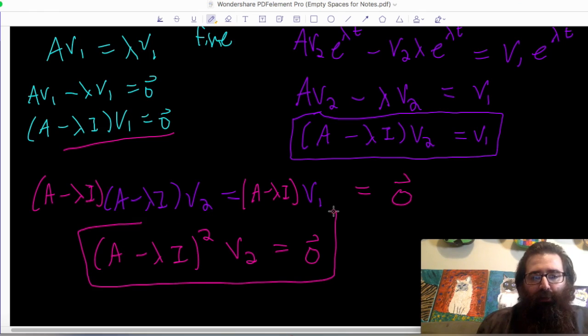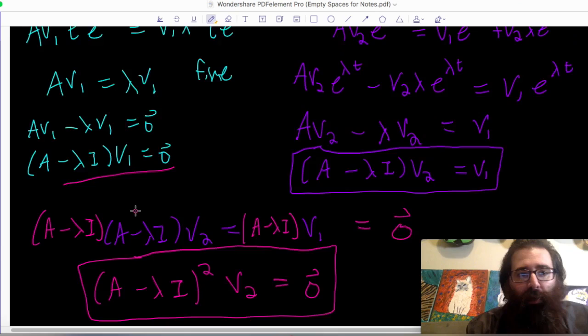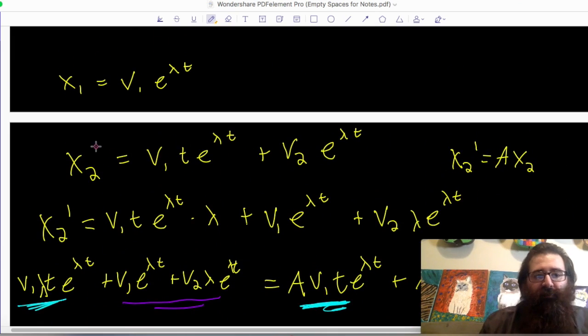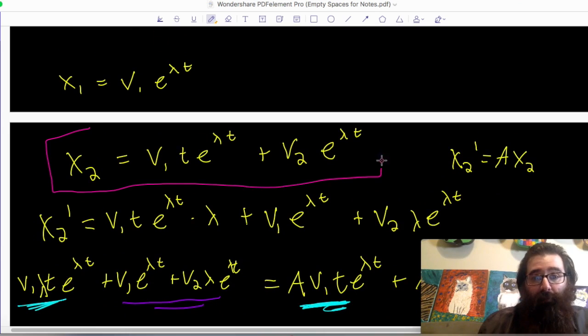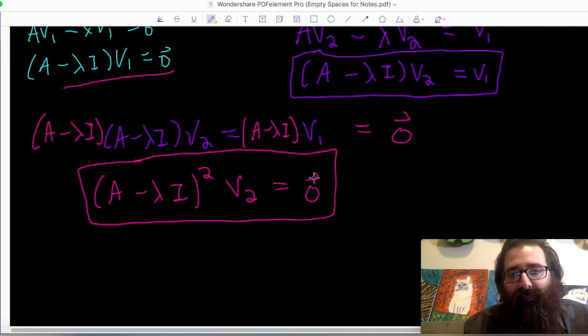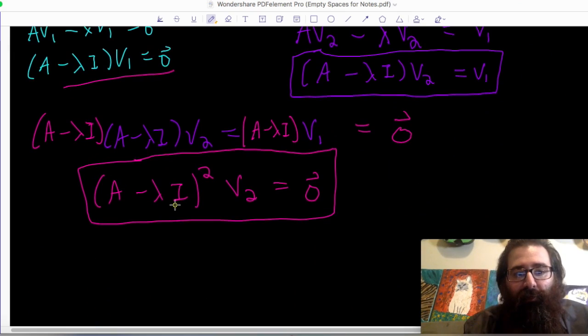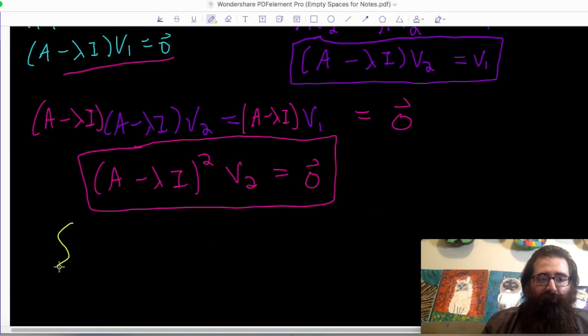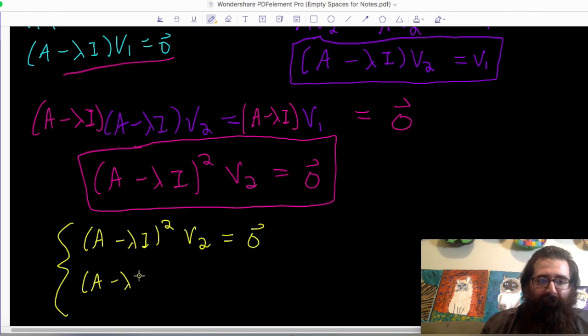And this gives me two things to consider when choosing this new guess. So this means our new guess is actually okay. It can work, right? We can work with this. This could be doable. A little smiley face. Happy now. However, how do we choose this vector v2? Well, it has to be such that these two conditions are satisfied. So looking at this a bit more closely, I have to have that (A minus λI) squared times this vector v2 generates the 0 vector, and also that (A minus λI) times vector v2 is equal to vector v1.